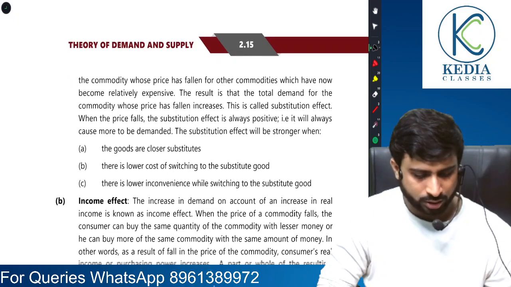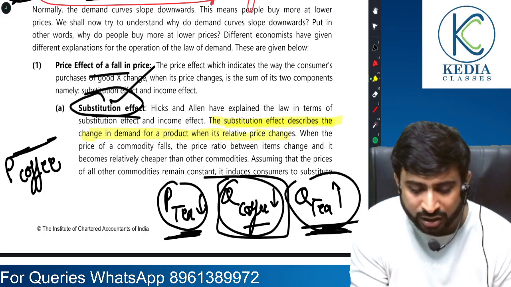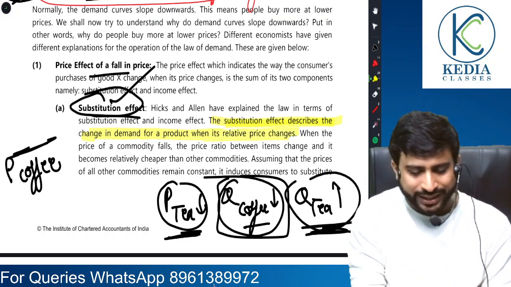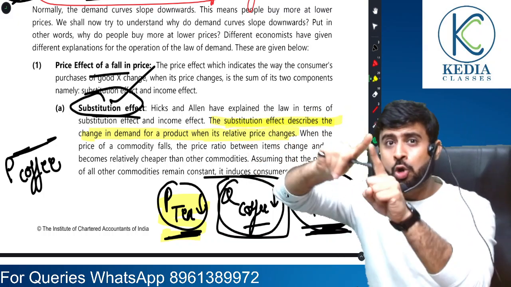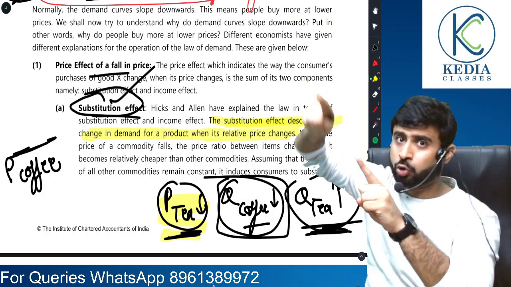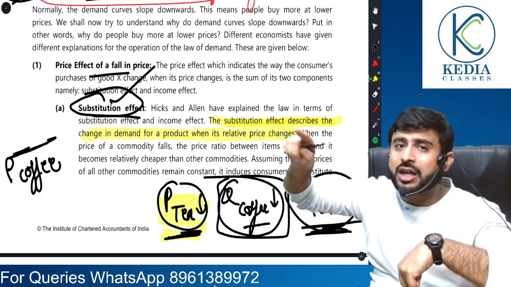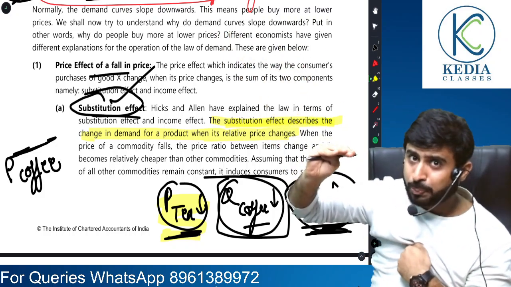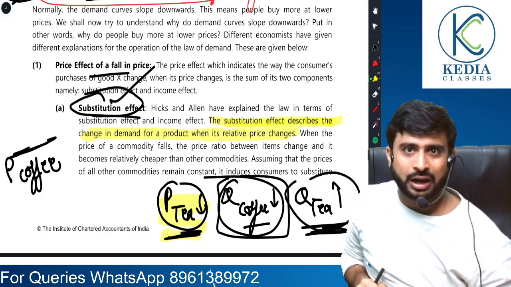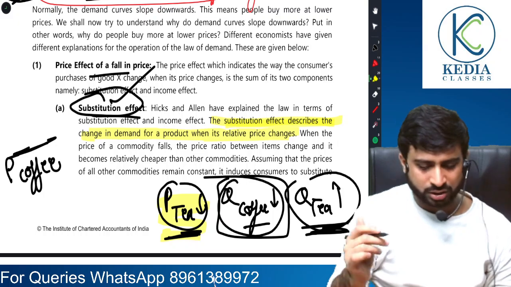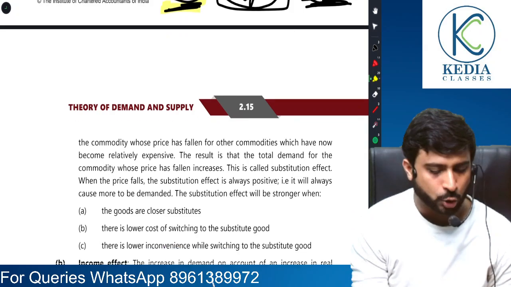The substitution effect describes the change in demand for a product when its relative price changes. When price of tea fell, despite the fact that price of coffee was constant, coffee became relatively expensive. Not because price of coffee increased, but because price of tea fell. This is called relative change. So in this particular case, this is substitution effect.